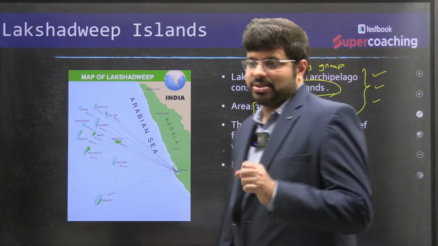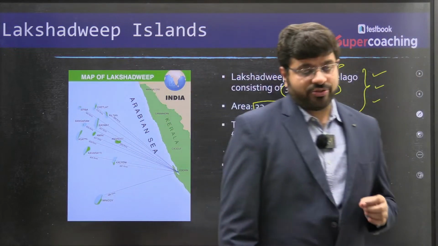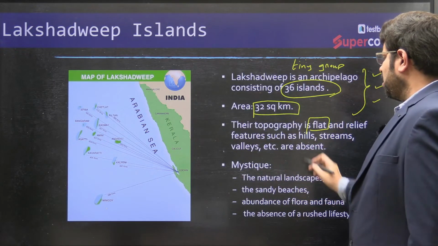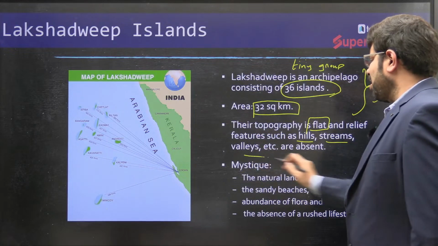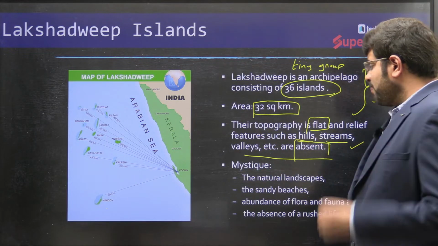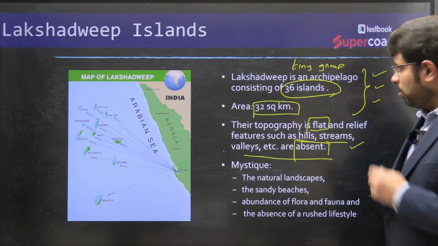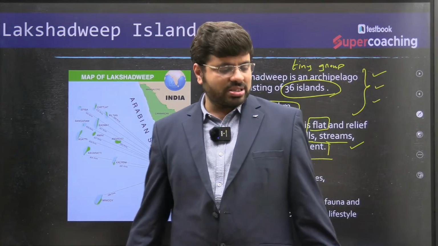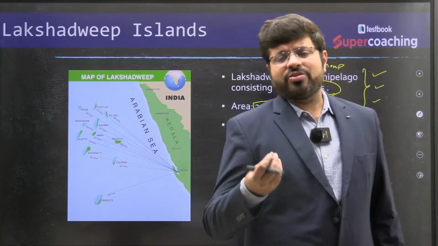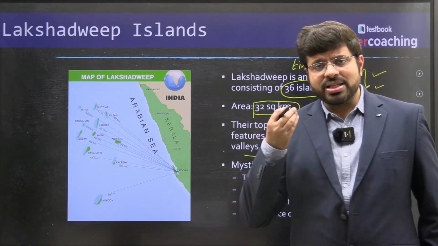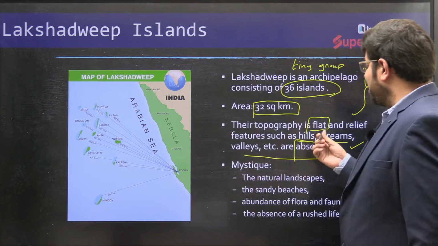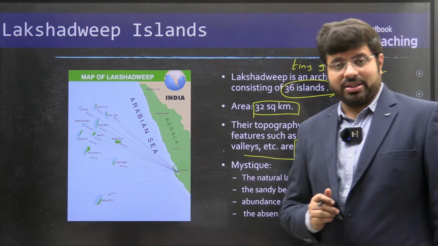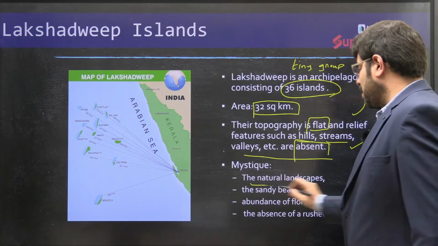You know what is the characteristic of the Lakshadweep Islands? Their topography is very, very flat. Relief features such as hills, streams, and valleys are very much absent. You will not find much topography at all. In fact, the highest point in this region is very low, just a few meters. So you don't find big hills and those kinds of things. They are very tiny, and because of this, they are known for their natural landscapes.